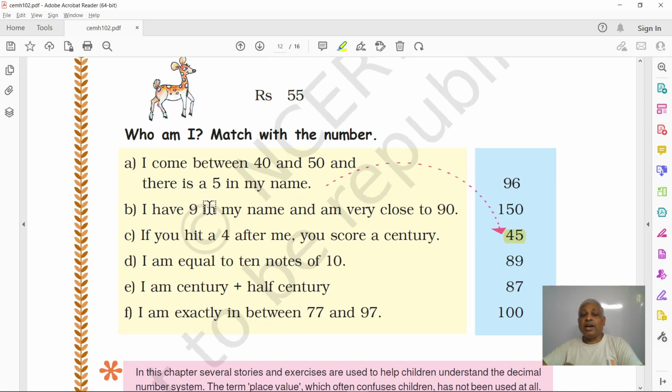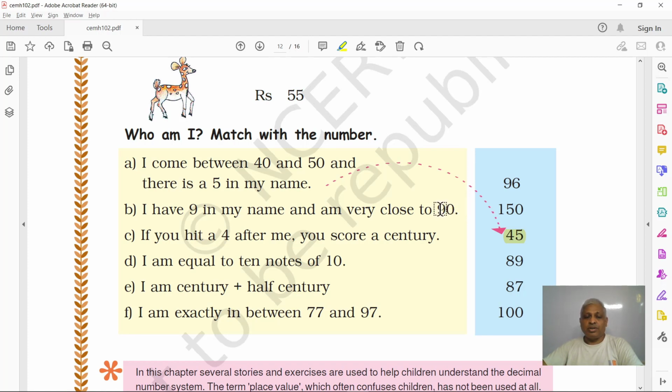And next, I have 9 in my name and I am very close to 90. Can you tell what that is? So close to 90. So 9, if you count from 90, 91, 92, 93, last number is 99.